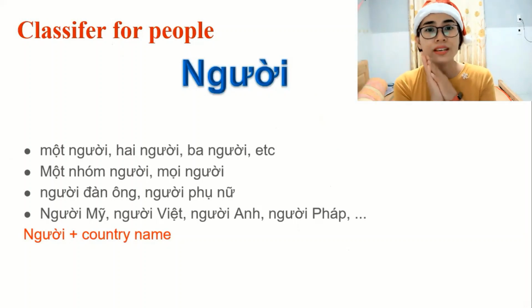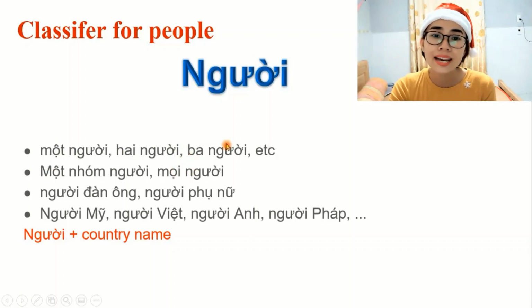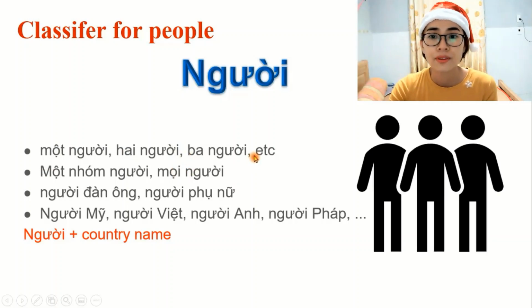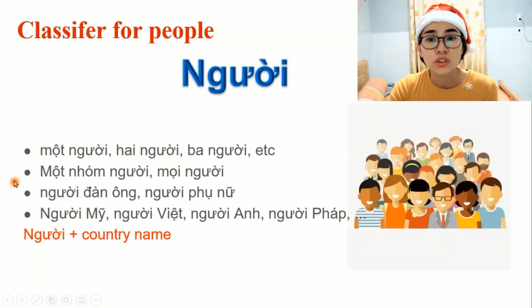Okay, so let's start with the first classifier. Classifier for people. Người, người. Very easy. I'm a person. Người. So you can use người to count how many people, like một người, hai người, ba người, etc. Or a group of people. Một nhóm người, so a group. Or everyone, mọi người. One here is implied, the people, so mọi người. Easy. So when you see người, that is people.